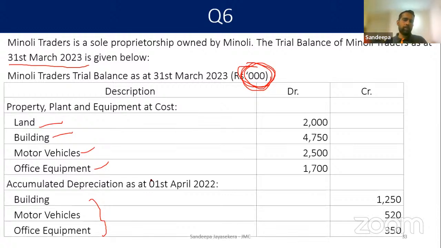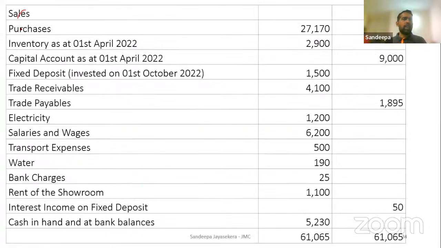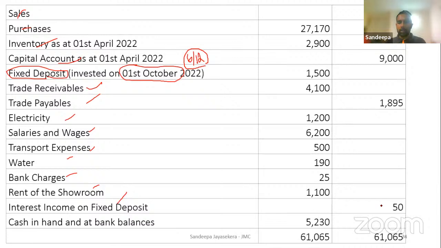Opening balances, sales, purchases, opening inventory, capital, and FD. The FD opened on 1st of October, so for this year we have about 6 months, and definitely there will be an interest adjustment. Then trade receivable, trade payable, electricity, salaries, transport, water, bank charge, rent, interest income on fixed deposit, cash in hand, cash at bank.